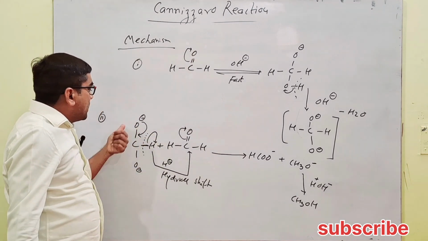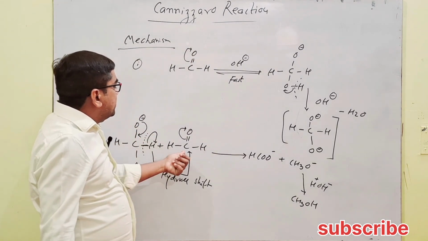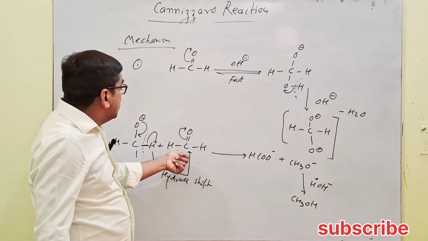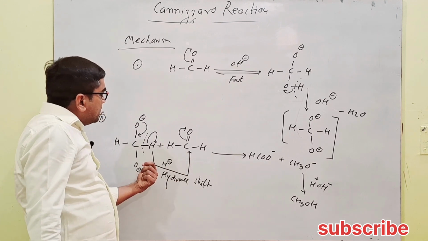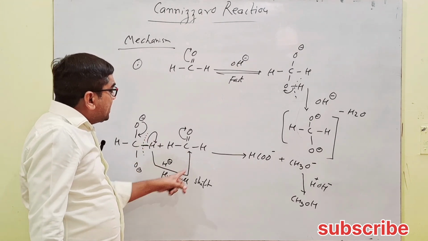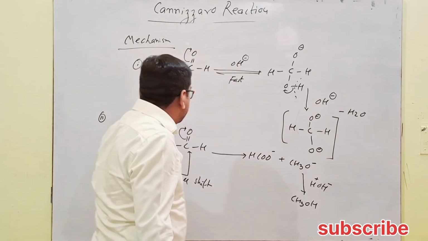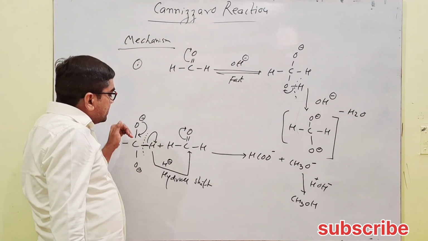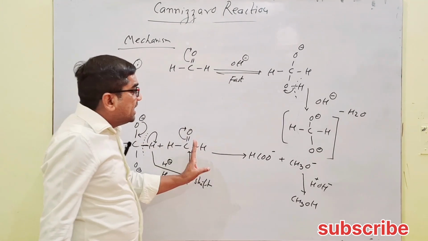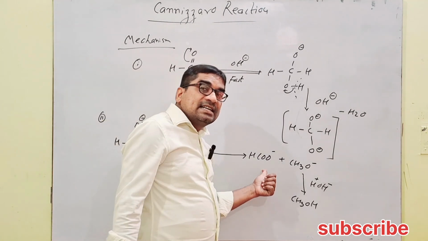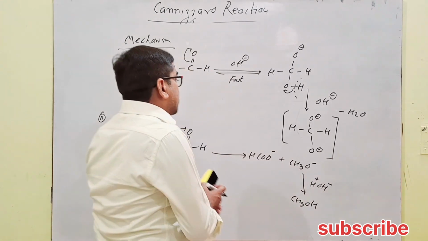Now in the second step, this unit containing two negative oxygens reacts with another aldehyde molecule. Here hydride shift takes place from one aldehyde to another, and this hydride shift results in alcohol formation. So the hydride is released by one and accepted by another aldehyde, which results in the alkali salt of carboxylic acid and alcohol as the final product.